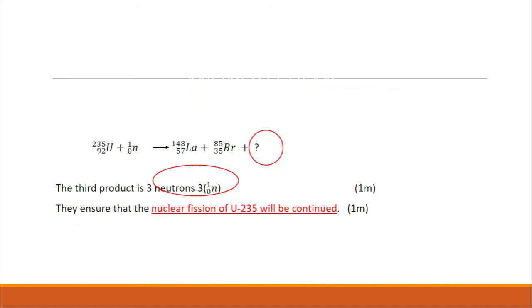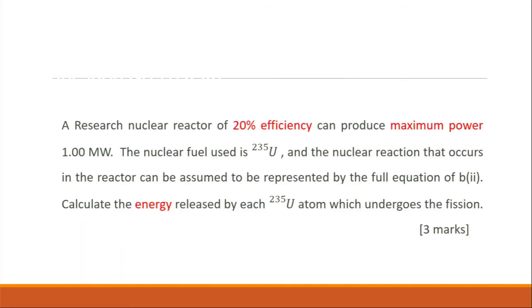In the answer scheme, the third product is 3 neutrons. And why are these 3 neutrons very important? To ensure that the nuclear fission of uranium-235 will continue. This process also releases extra neutrons, which can then split additional atoms, resulting in a chain reaction that releases a lot of energy. So my dear students, let's move to question number 20C1.